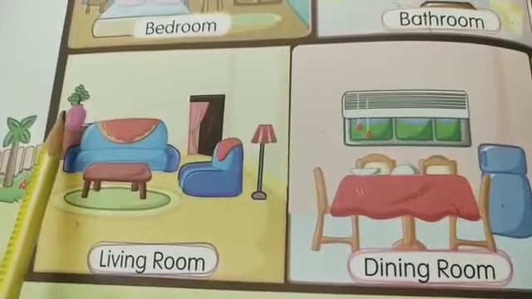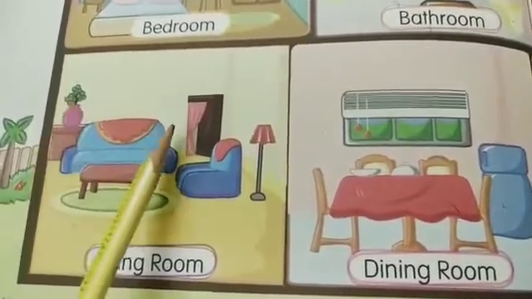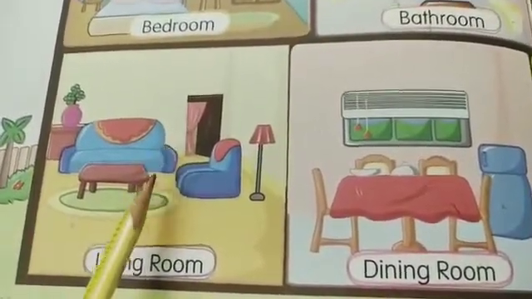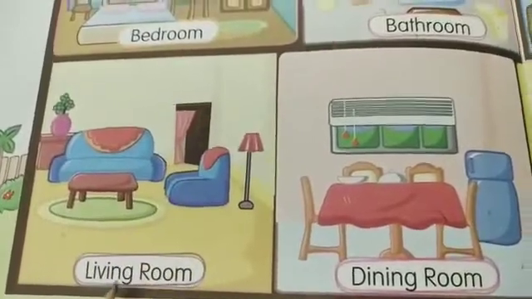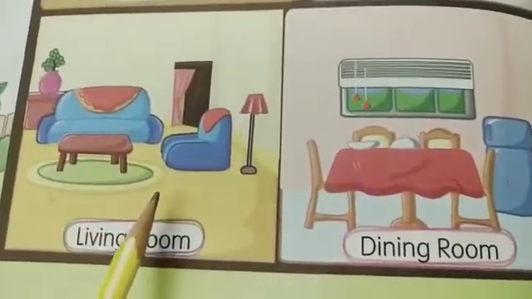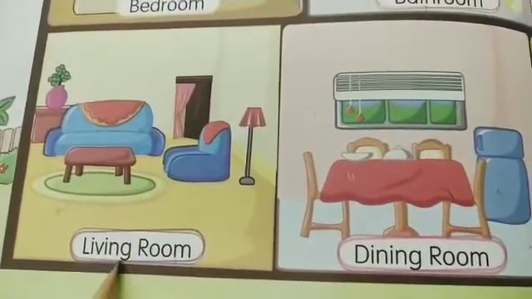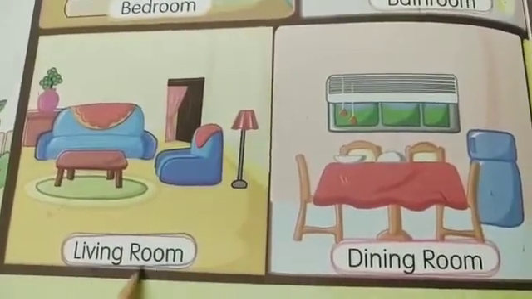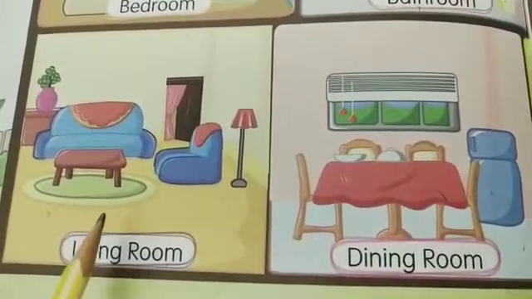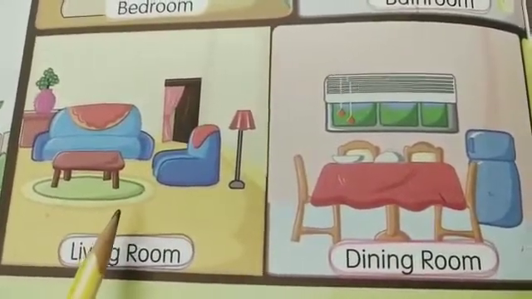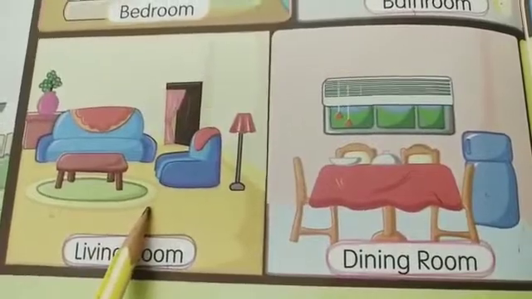There is a plant in that vase. There is a curtain and there is a door. This place is called living room. Some people call living room as drawing room. But right now, what are we studying? We are studying it as a living room, a place where you can sit and talk to other housemates or your guests.